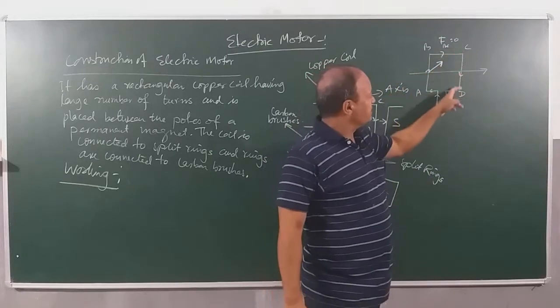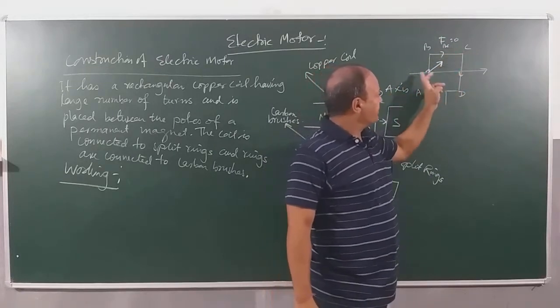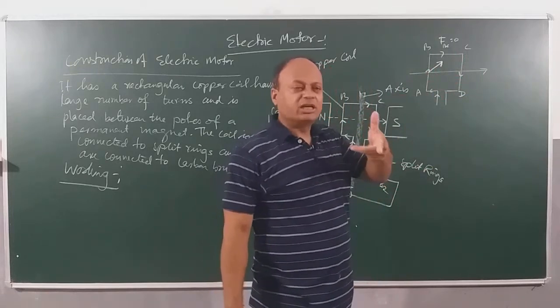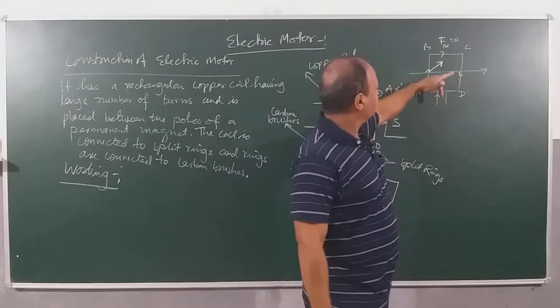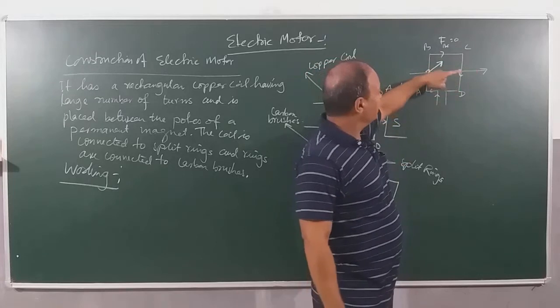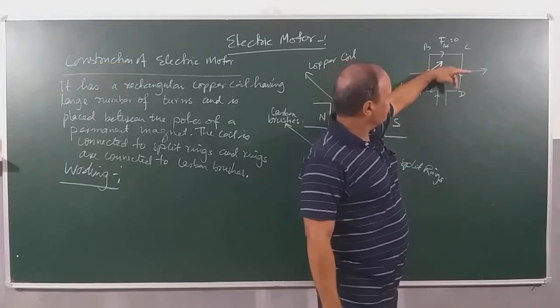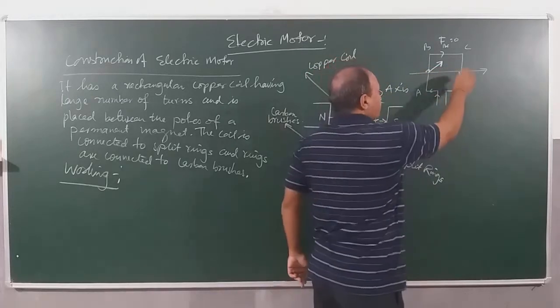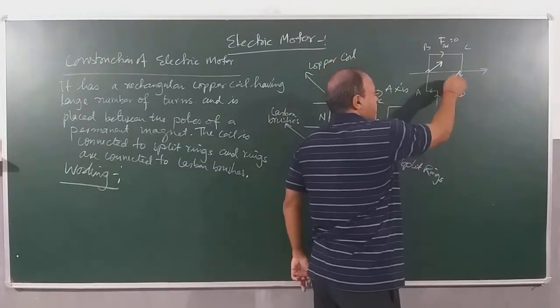Now let's look at CD. You can see the CD is perpendicular to the magnetic field. So what will be the direction of force on it? Again we will be using what? Left hand rule. See carefully. This is the field. Current is down. So thumb is where? Outside. So this force will be acting like this. This force will be acting outside.